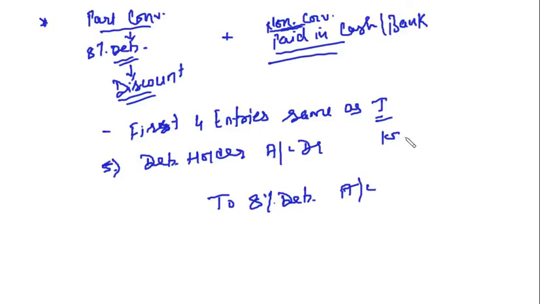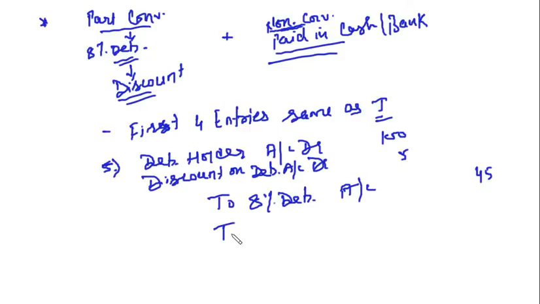If you have 100, you were to convert 50 debentures, you have converted them 50 debentures at 45, then where will this discount go? Discount on debentures account debit 5 rupees, and the non-convertible part has been paid off in bank or cash, that is 50 rupees,